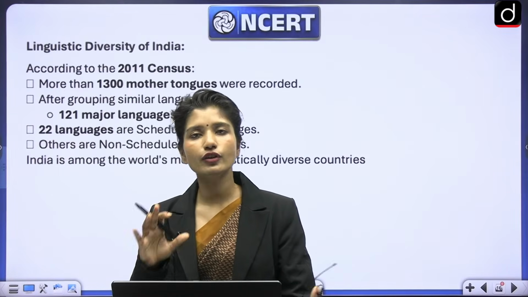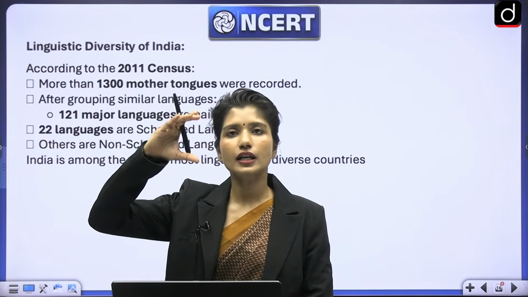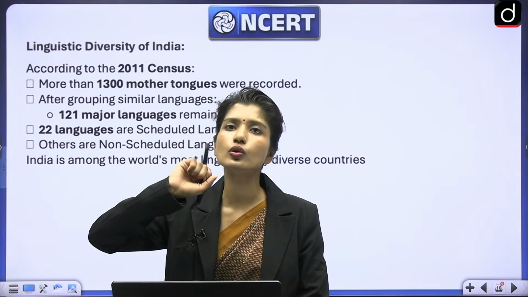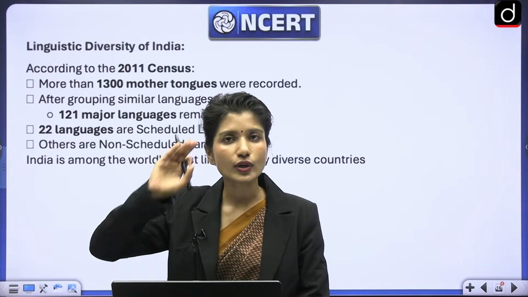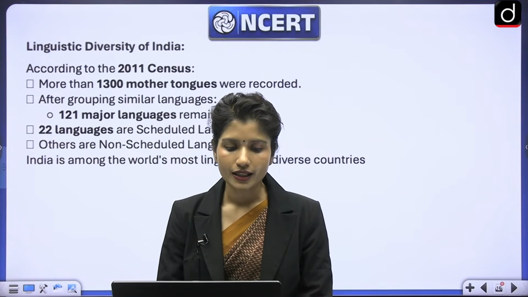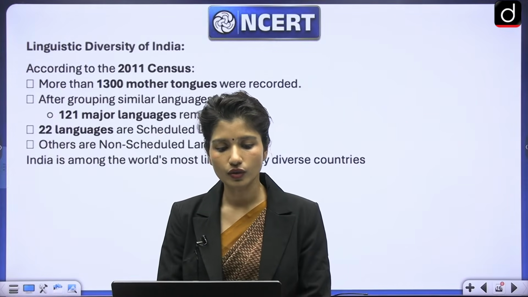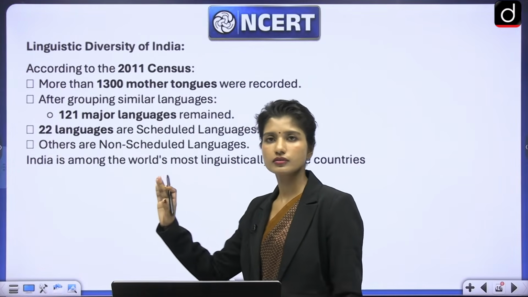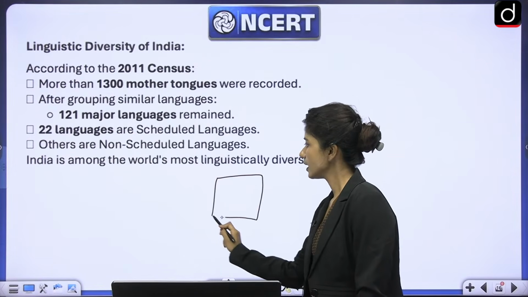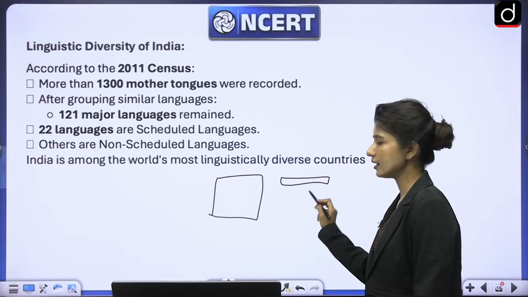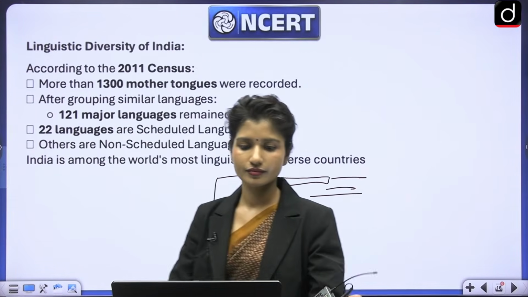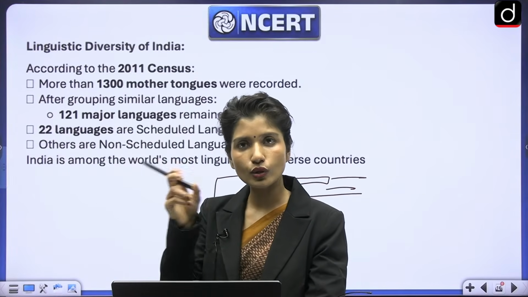See, you tell me, if you are checking a paper and there are big paragraphs that are written, or there are points and then maybe 2-3 lines that are there to explain those subheadings or subpoints, which one would you prefer to check? This is a question for you. Let's say you have to check an answer and one of the students has written big paragraphs. The other one wrote a heading, a subheading, and then wrote 2-3 lines about it. Which one would you prefer to check? Of course, the one with the heading and 2-3 lines about it.